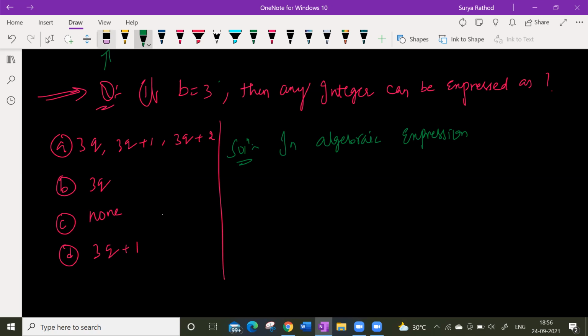Expressed as A is equal to... what is it? In the algebraic expression, B is equal to 3. B is what here? A variable, right? And what is the 3 here? A constant. Yes or no?